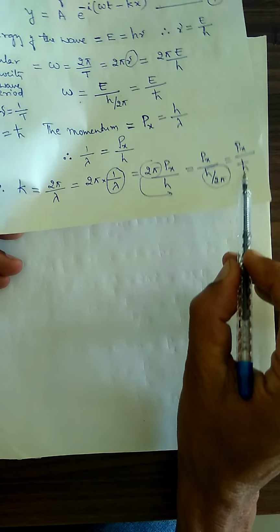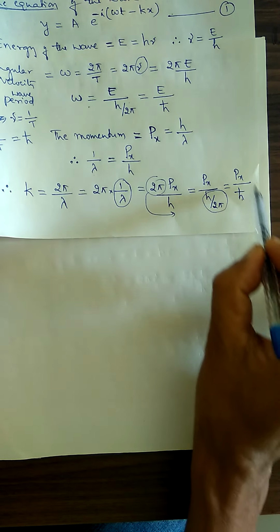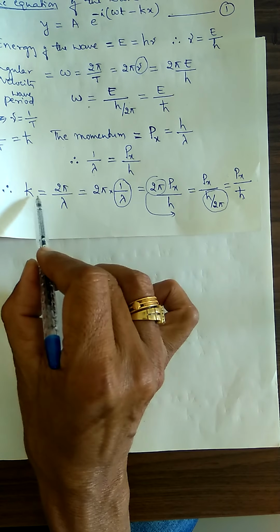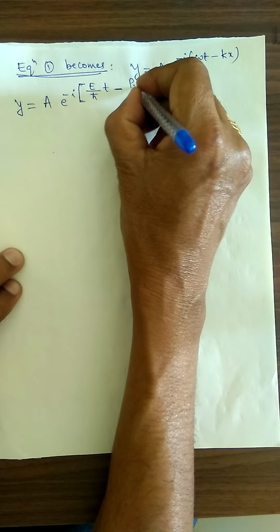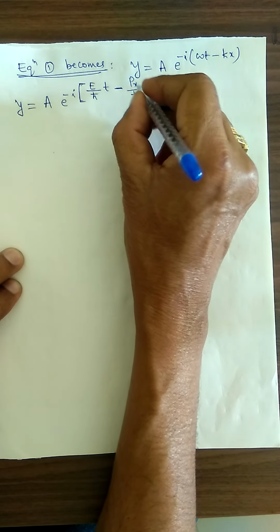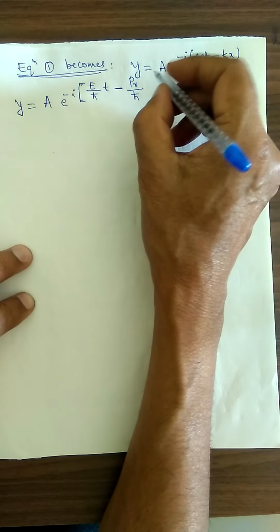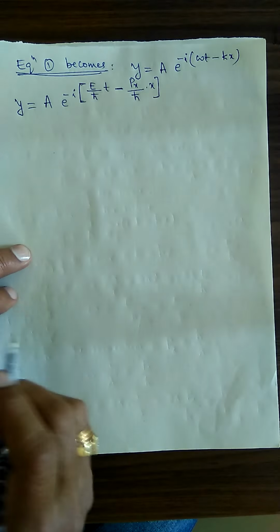K value, already we know that the value is equal to px divided by h cross. It is not p into x, it is p suffix x, divided by h cross into x. Bracket close.